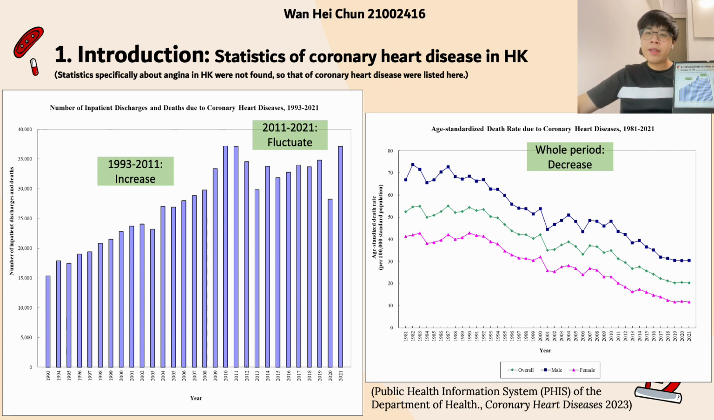Between 1993 and 2011, we can see the death rate of coronary heart disease increased. And between 2001 and 2021, you can see the fluctuation in this period, which means there is a low increase trend or low decrease trend in the death rate due to coronary heart disease. From 1981 to 2021, the whole period is decreasing.